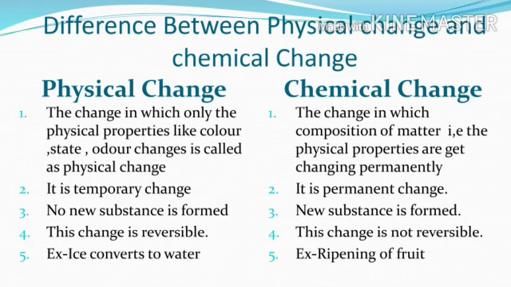Physical change is reversible, means you can retain the original properties of the substance which are taking part in the reaction. But chemical change is irreversible, means if the substance undergoes a reaction or change, its original properties are not retained again. For example, ice converting to water is a physical change, and ripening of fruit is a chemical change.